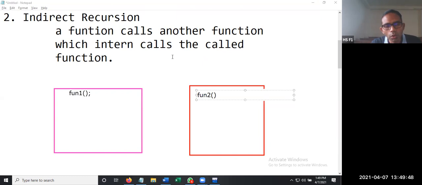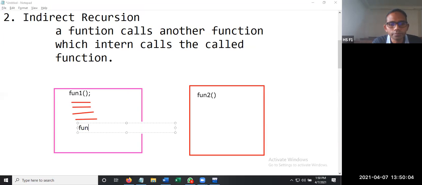Function 2. What happens after executing a few lines of code? After executing a few lines of code, it calls function 2. Function 1 calls function 2. What happens exactly now? Whenever the function 2 call is encountered, function 2 is going to get executed.